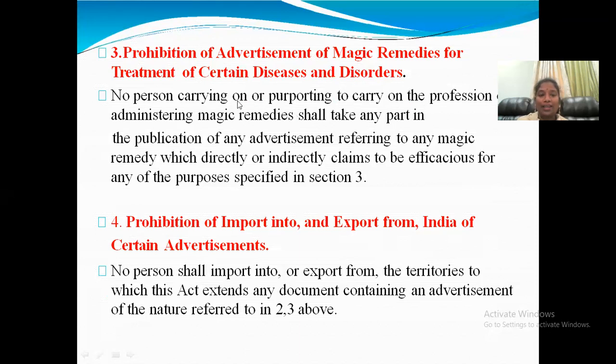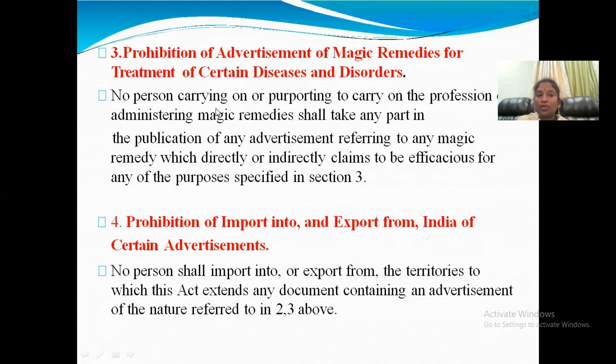No person carrying on the profession of advertising magic remedies shall take any part in the publication of any advertisement referring to any magic remedies which directly or indirectly claims efficacy for any of the purposes specified in Section 3.